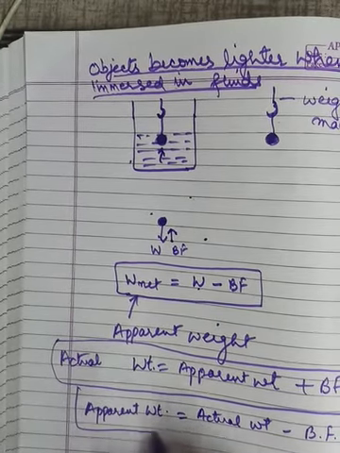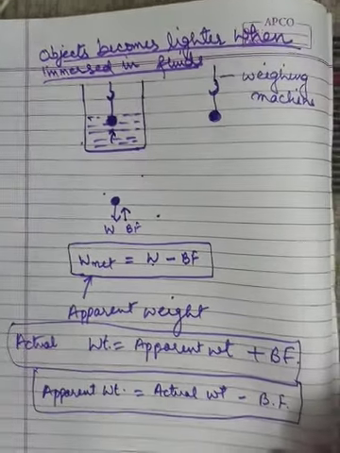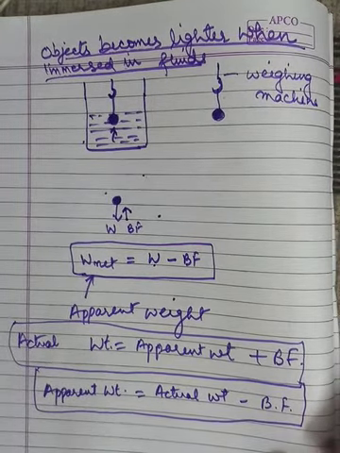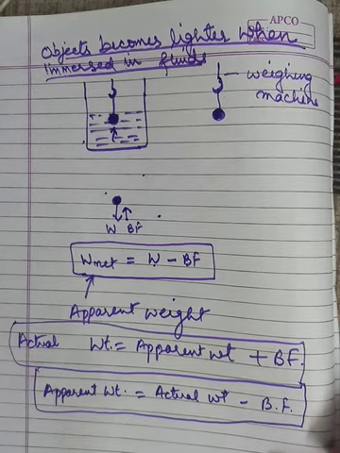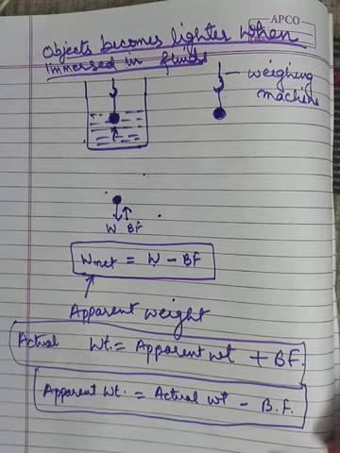These things we need to remember. This is very, very important to understand. I hope you understood this concept of Archimedes principle very well, and it is very, very important.